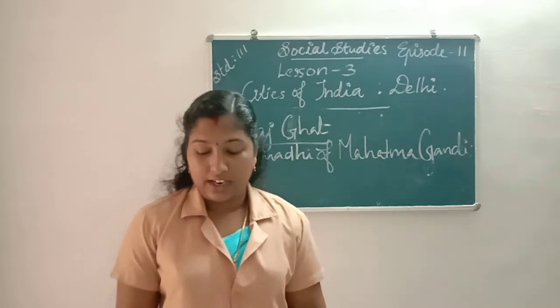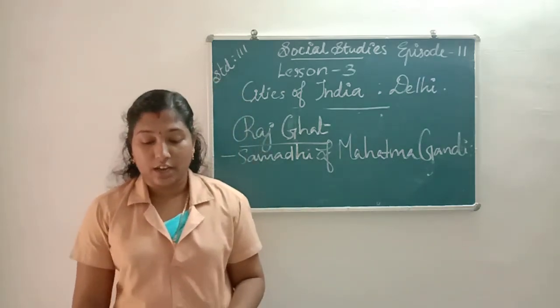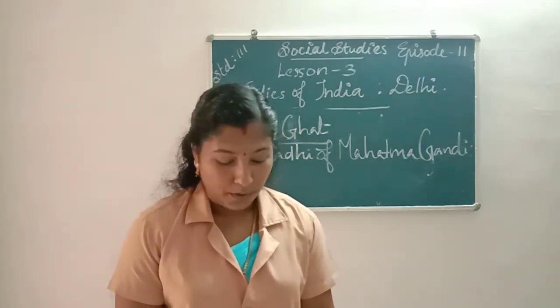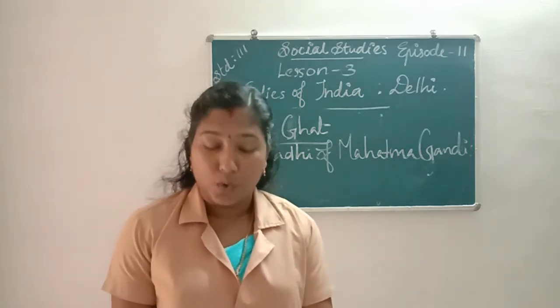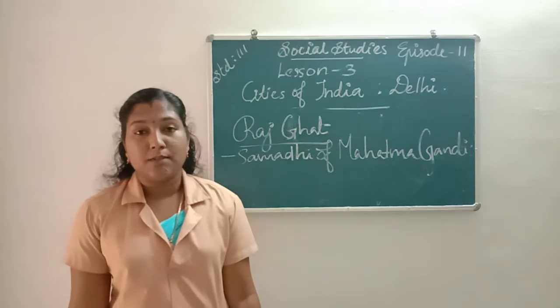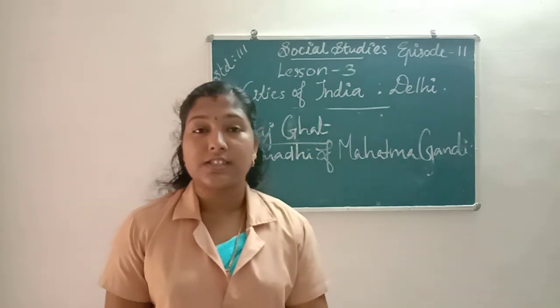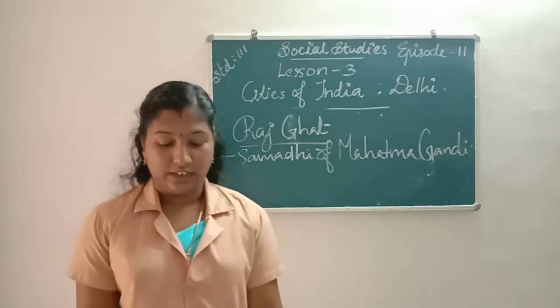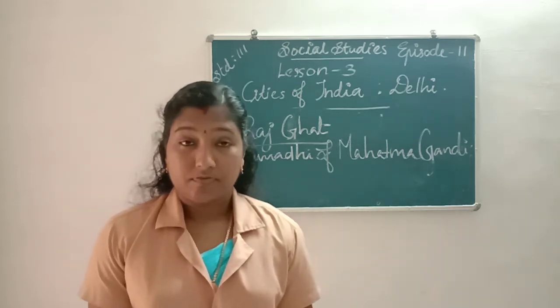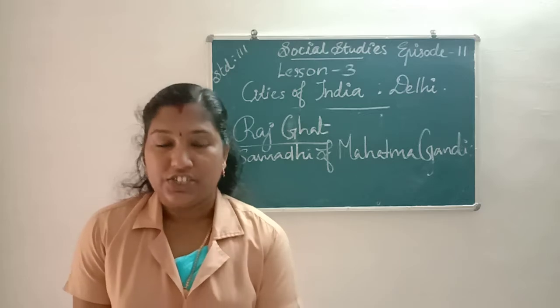Next we learn about Humayun's Tomb. Humayun's Tomb is the tomb of the Mughal Emperor Humayun. Next, Jama Masjid is the largest mosque in India. It was also built by the Mughal Emperor Shah Jahan.